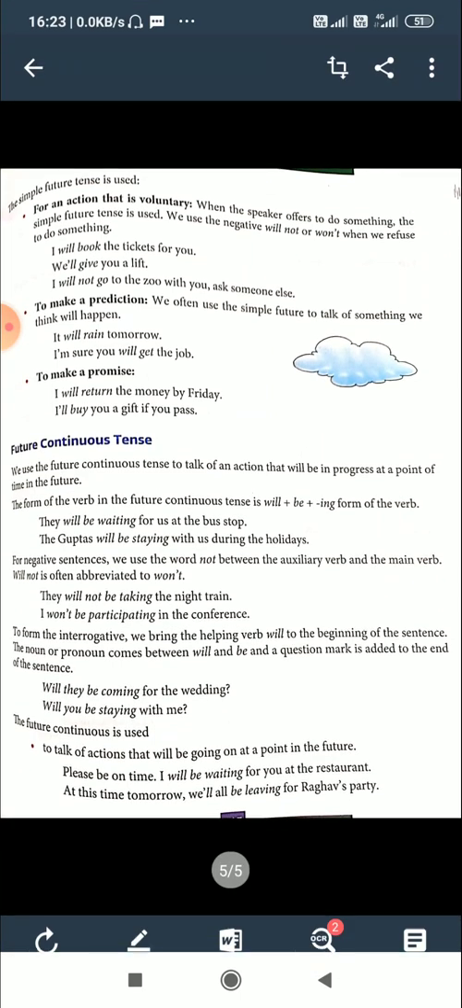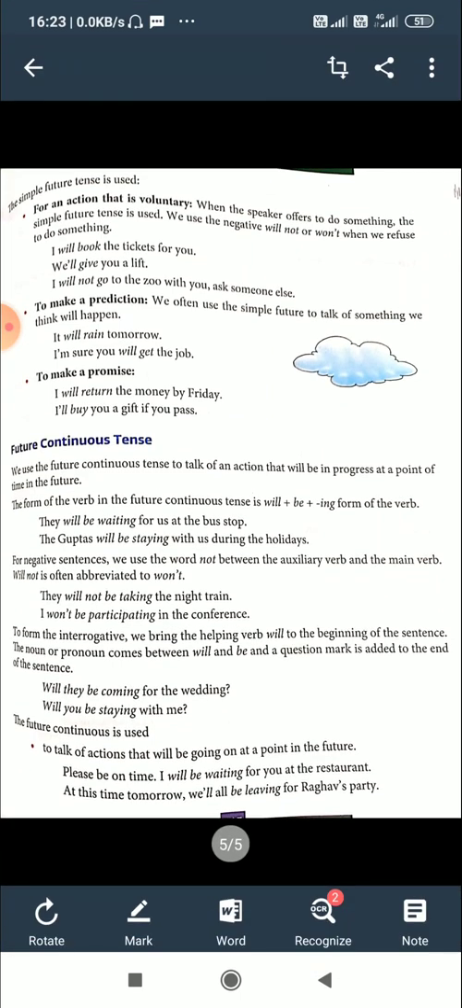We will be celebrating the 25th anniversary of our school this year. So this is a planned action. We will be celebrating, not now. It is in the future, so we can use future continuous tense. So this is about future continuous tense. We use it to show an action that is going to happen, not a simple action, but one for a period of time. So it will be waiting, will be staying, etc.